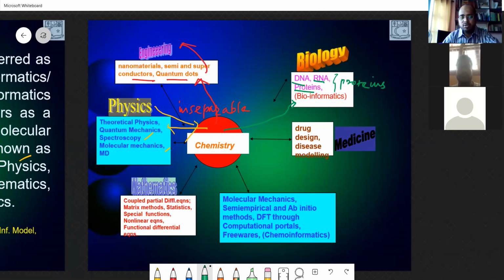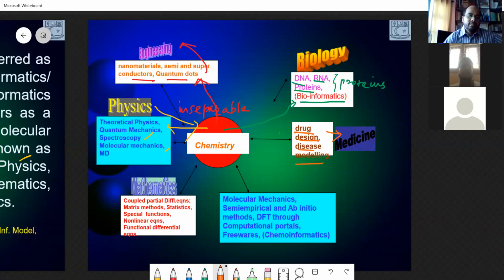Proteins are all amino acids. Anything that you connect, you call bioinformatics. Bioinformatics and chemoinformatics, you have the inline that I'm going to show you. And then comes the part of medicine: drug designing, disease modeling, and all those things come under medicine. So we are no less than the physicians, doctors. The doctors study the system of the body, and we have to tell them what a drug does, what its toxicity is, and all this is studied by chemistry people only. Many doctors find chemists very high. I have seen many doctors appreciating the chemistry people.